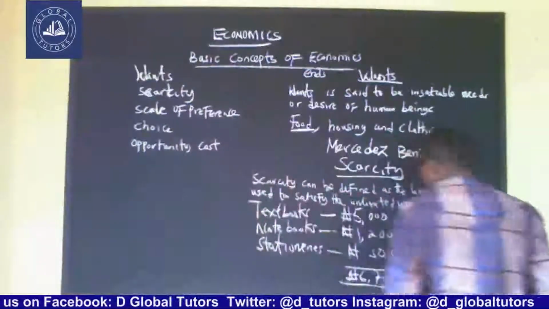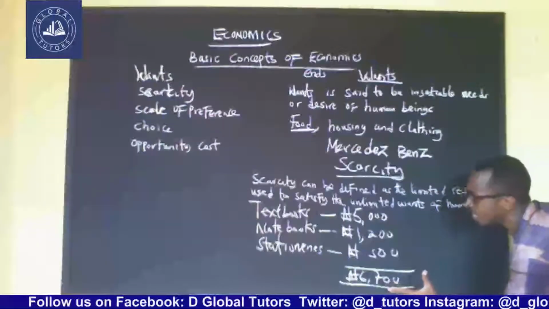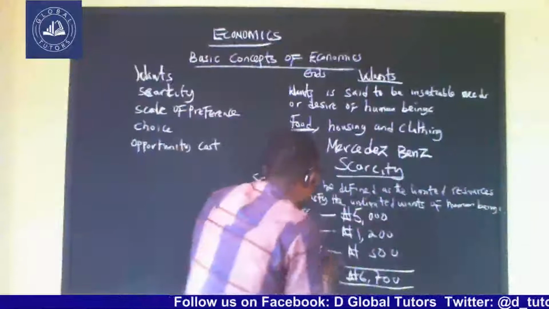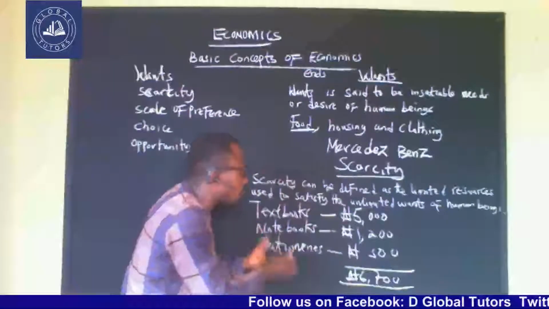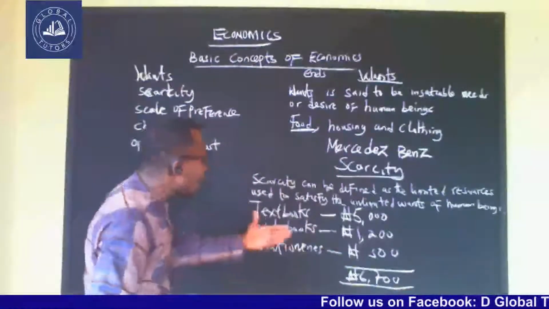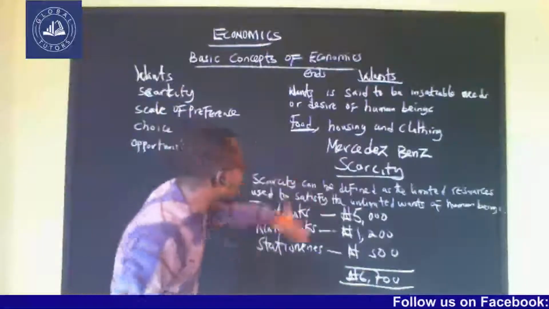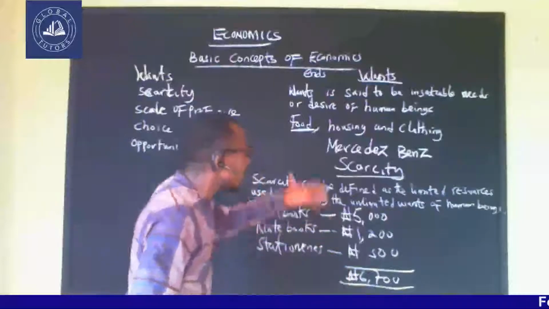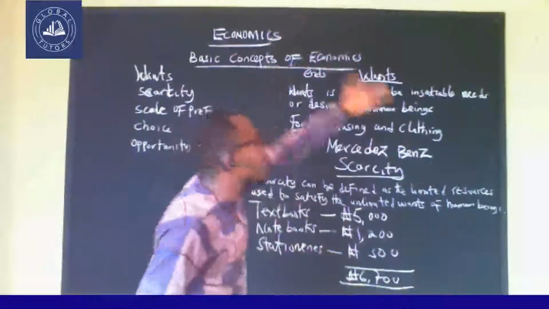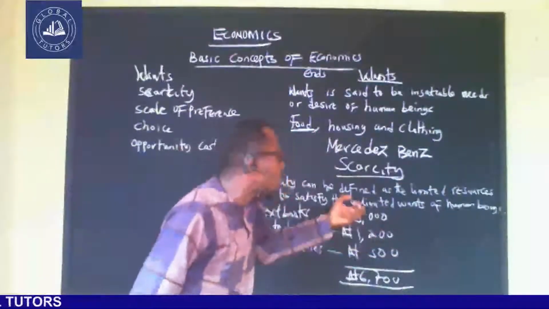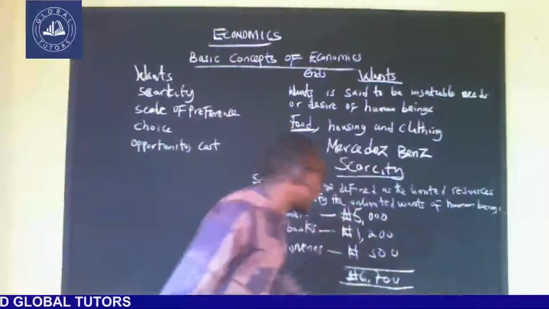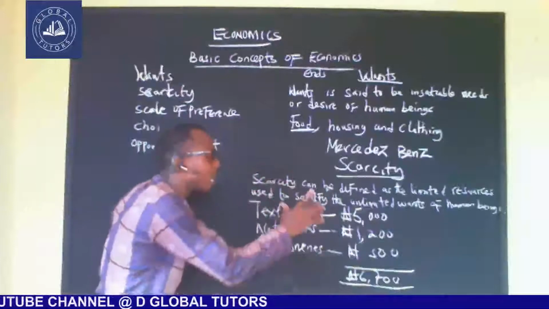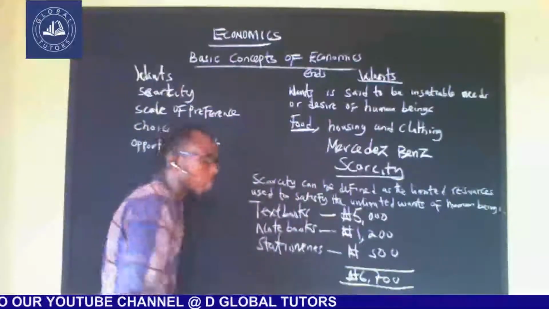The 6,700 naira is the resources to satisfy this want of the student. By looking at this, if the student does not have up to this, therefore there will be what we call a scarcity of the resources. And as a result of this, the student will not be able to get all these wants.